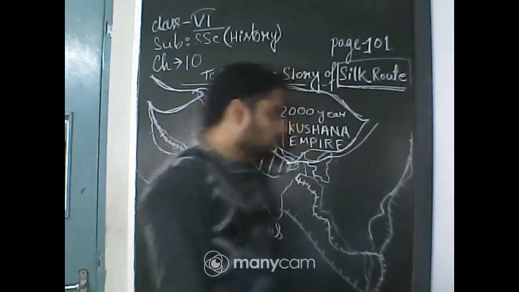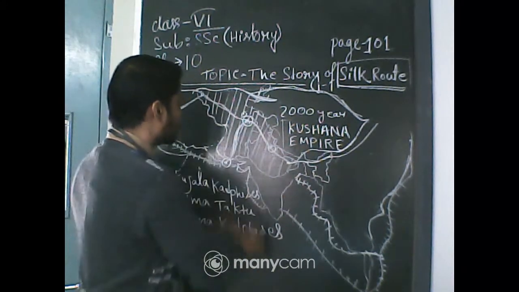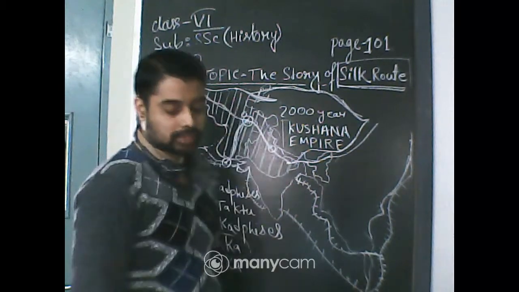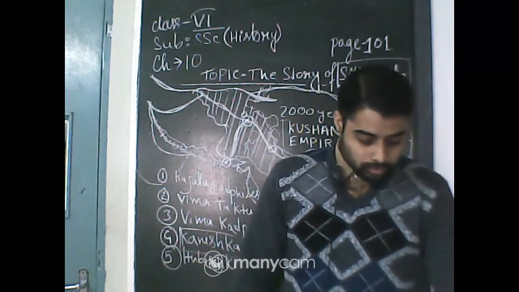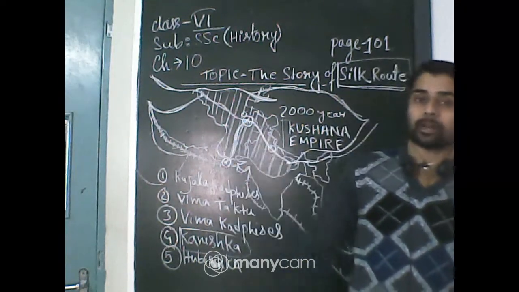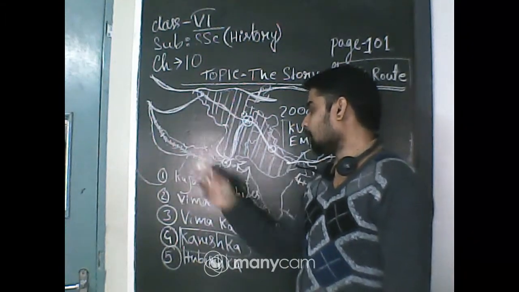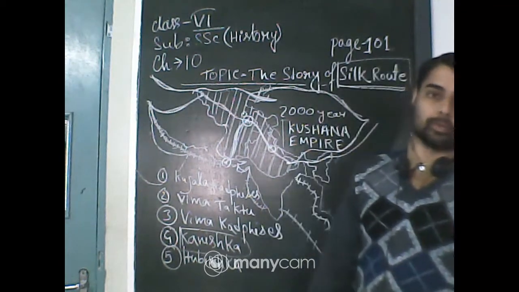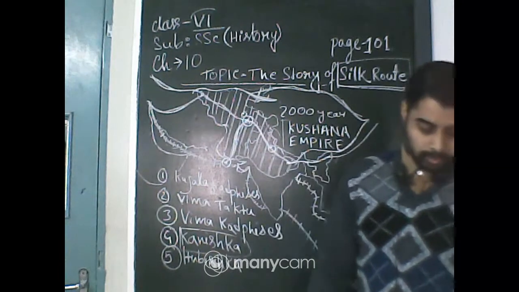At that time there were no divisions, no India and Pakistan, so all the territories were together. Silk was also traded through some seaports, and those commodities traveled up to the Roman Empire, through the Gulf of Persia and the Red Sea.